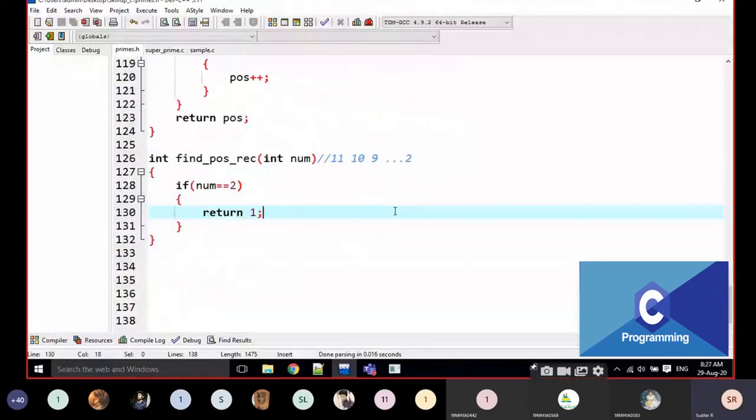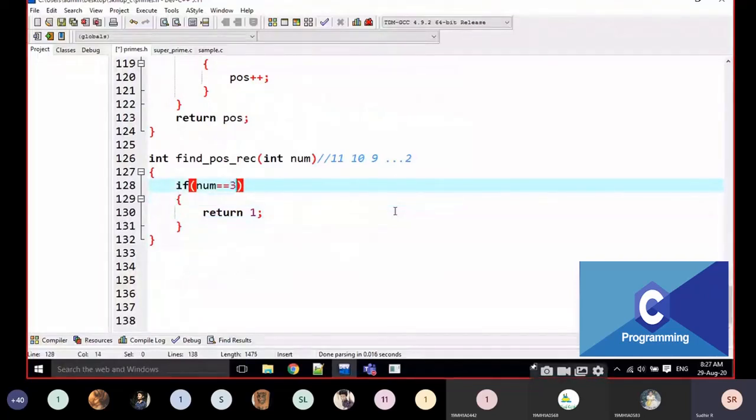Okay, for example, can I write anything other than 2? Yes, I can write some 3. What is the position of 3 in the prime number series? That is 2. I can write like this also. And one more thing I can write, for example, if the number is 1, what is the position of 1 in the prime number series? 0. That's it. We can write it in three ways. Okay, no problem for that. If you know the exact idea about it, we can write anything.